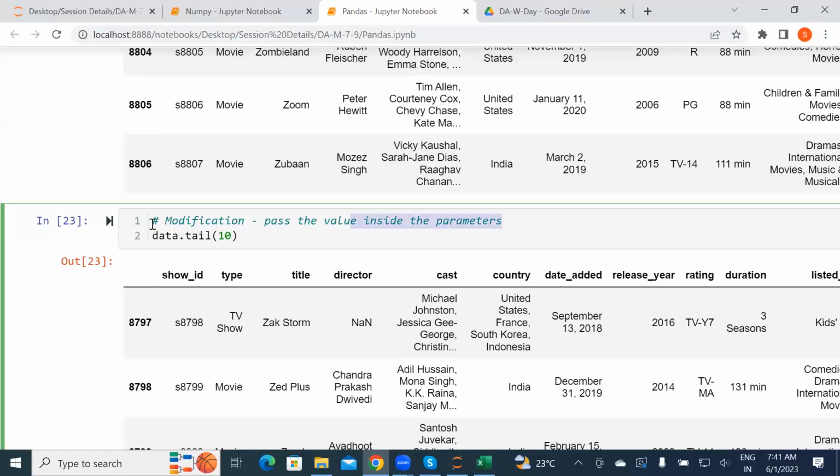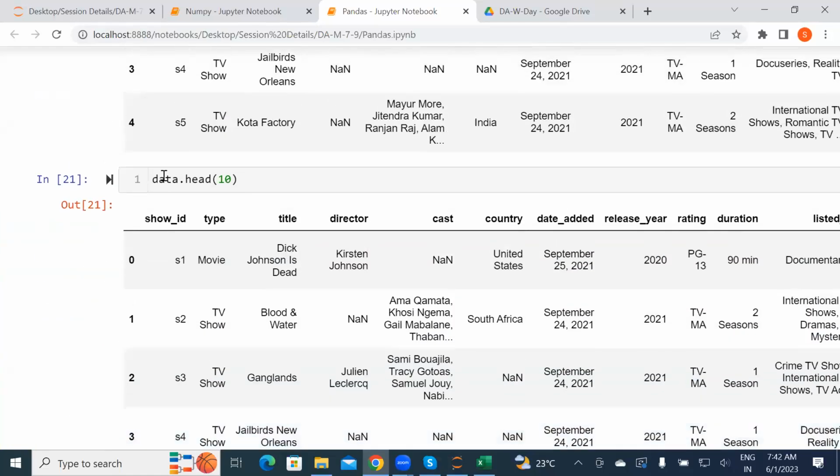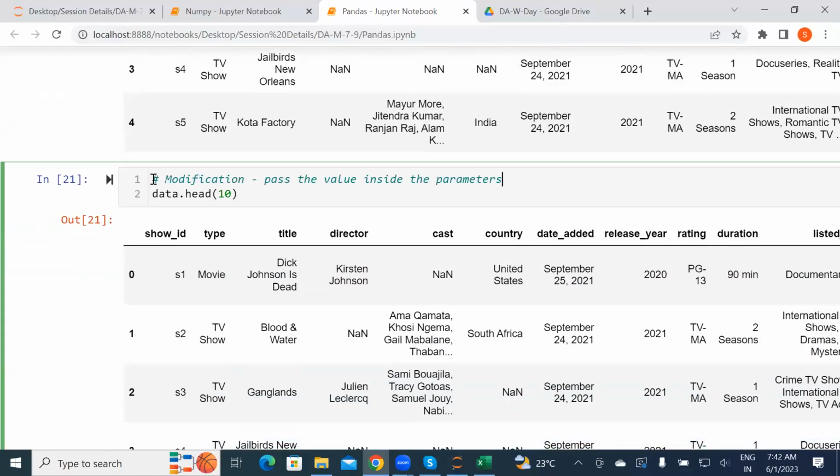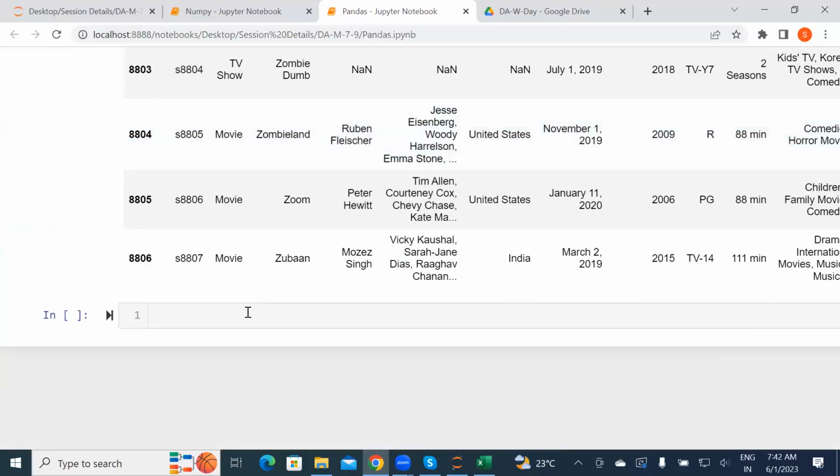If you want 10 or 20, you can pass the value inside the parameter of the method. For head also the same thing. This is how the head and tail methods work. Is it clear, folks? Okay.